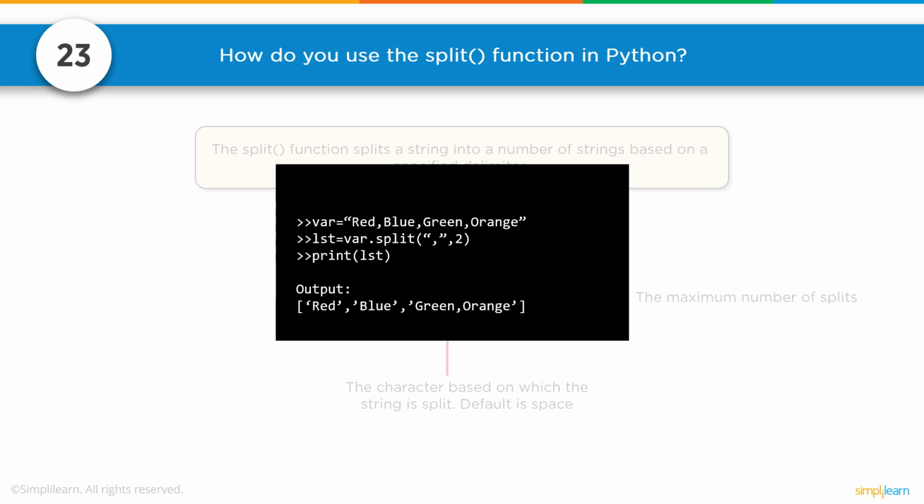We have a variable: red, blue, green, orange, and we want to split it by commas, and we only want to do the first 2. So if we print the list now, you'll find it has red, blue. It only split it the first 2 times, and then it gets to the third one and just groups them all together, green and orange. If you leave the 2 off, it'll split the whole thing.